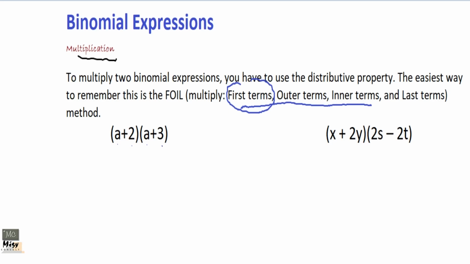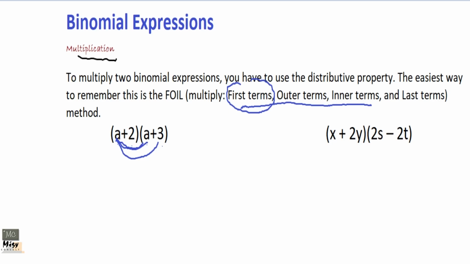FOIL stands for: first terms will multiply themselves. Then O stands for outer terms. You see, this is the outer left and this is the outer right, so outer terms will also multiply themselves. Then inner terms will multiply themselves.